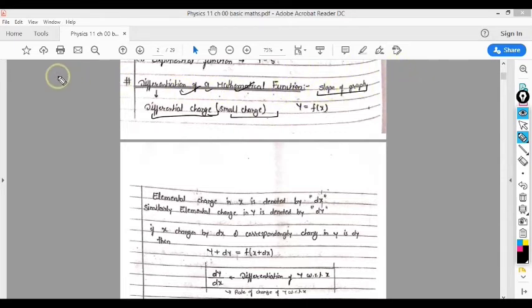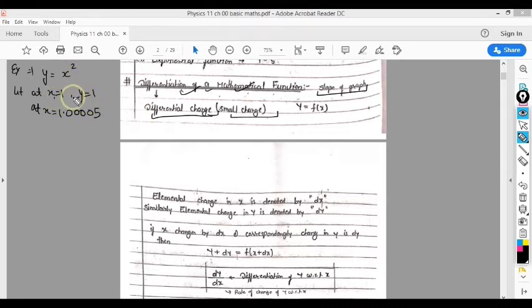For example, if I say that y is given in this form, y equal to x raised to the power 2, and if I say that at x equal to 1 your y is 1, then you will say it looks correct, because at x equal to 1 your y will be 1. But if I ask you what is y at x equal to 1.0005, say at this particular value, what will be your y?